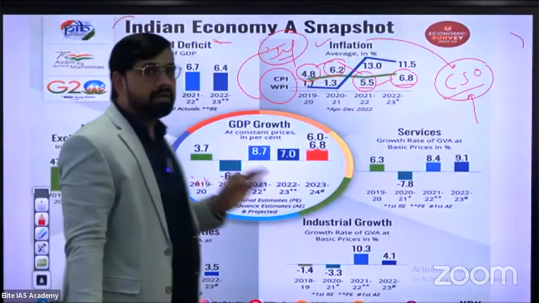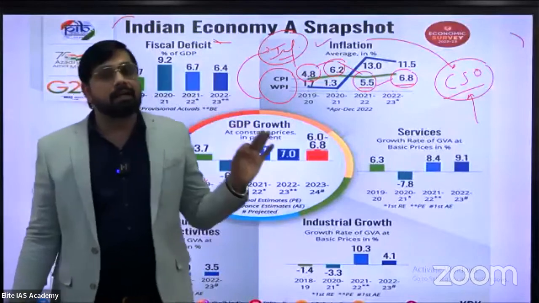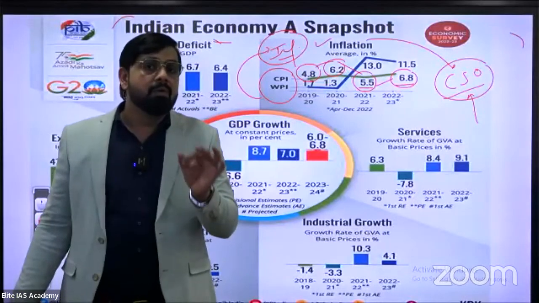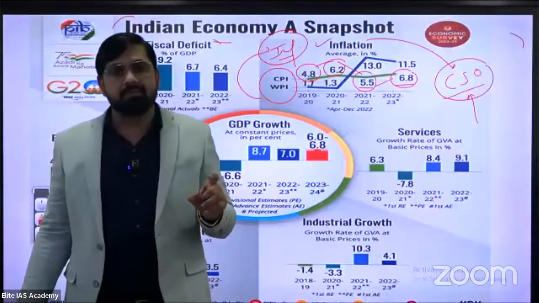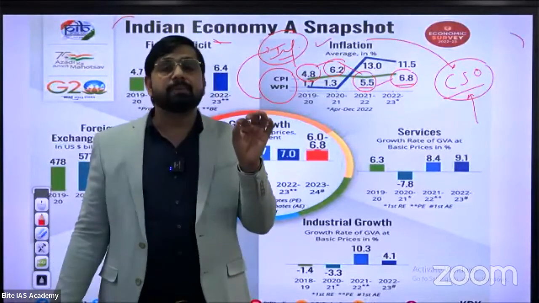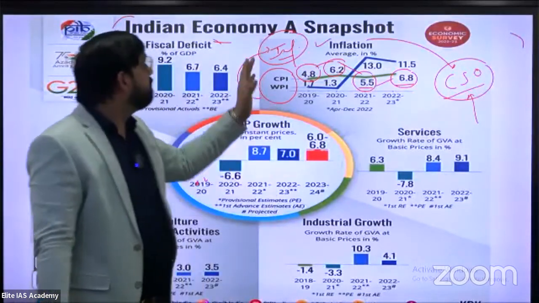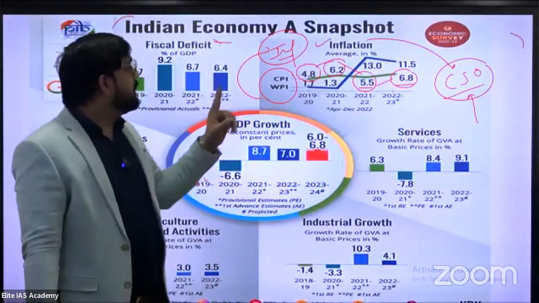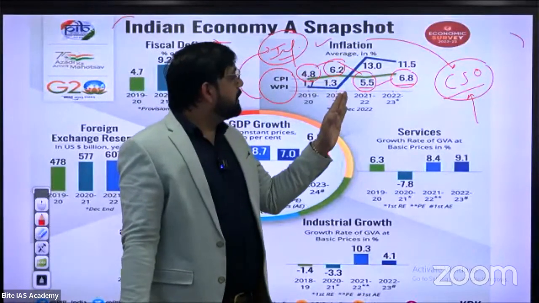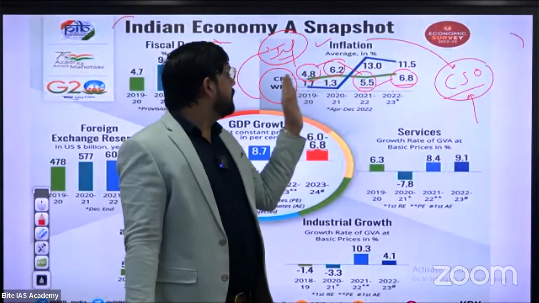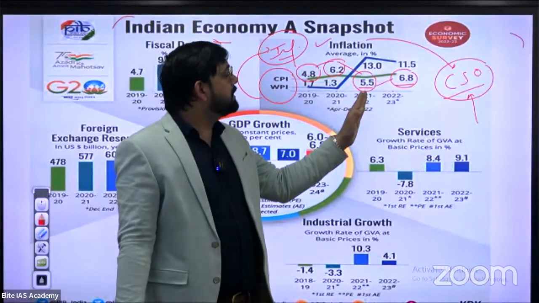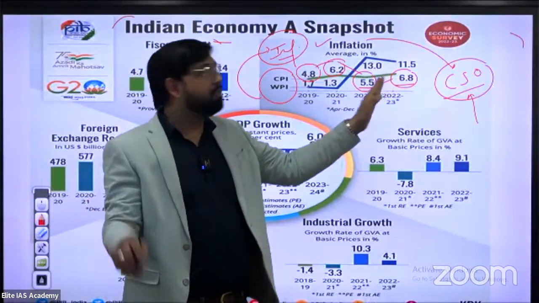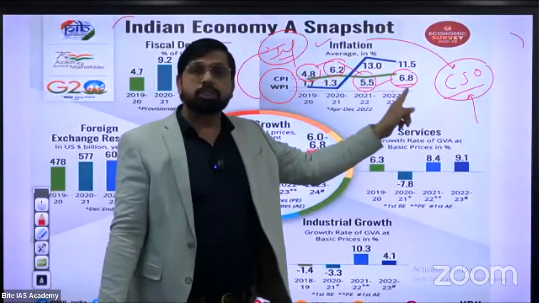5.5% to 6.8%. Dear candidate, this data is very important for you, especially for mains and also for your PT. Multi-statement based question. Given the following, which statements are true related to the inflation report by CSO? First one, the estimated data provided by CSO in 2021, the rate of CPI is 5.5%, but it increases to 7%. So this one is wrong, because it increases from 5.5% to 6.8%.